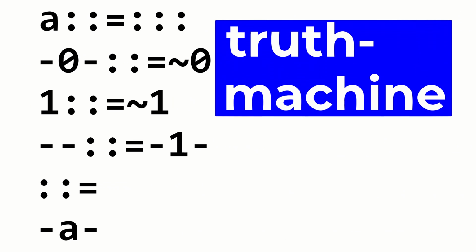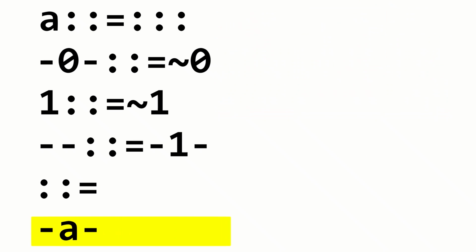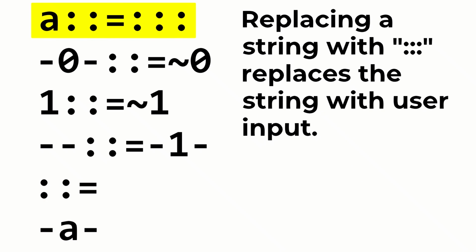The Truth Machine program is slightly more interesting. The initial program state is the letter A between 2 dashes. The letter A is replaced by the user's input using this special case, where 3 colons represent the user's input. The sequence of -0 is replaced with outputting a 0, while the sequence of 1 without the dashes outputs a 1. Finally, if the sequence -- is found, 1 is inserted in like this. If this happens, it goes into a loop and outputs 1 forever.